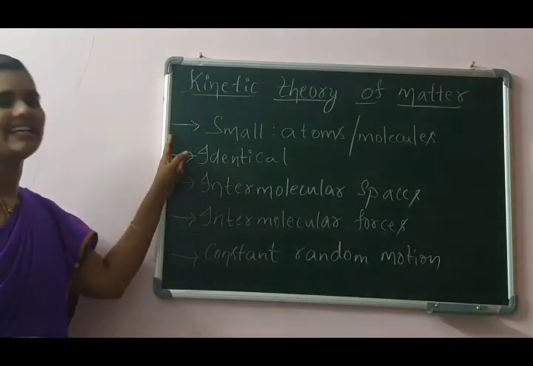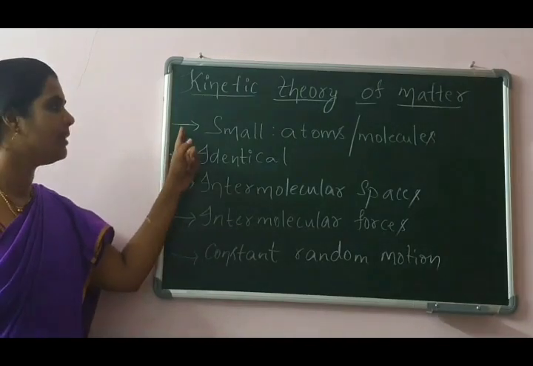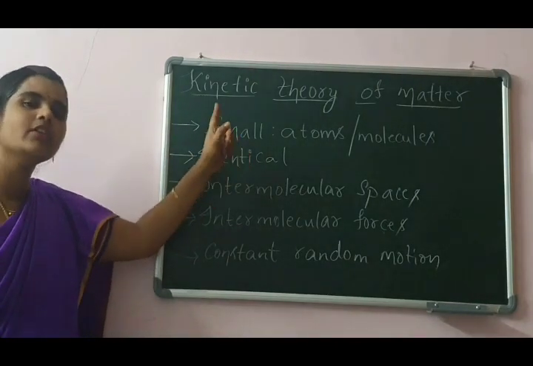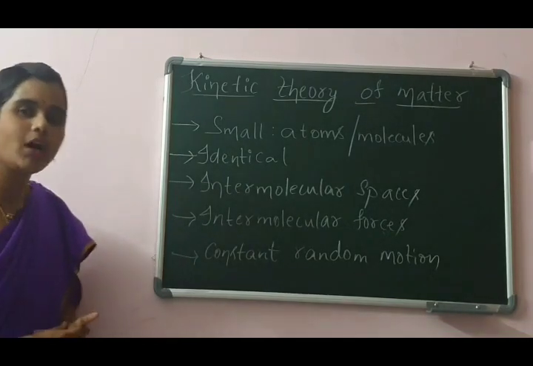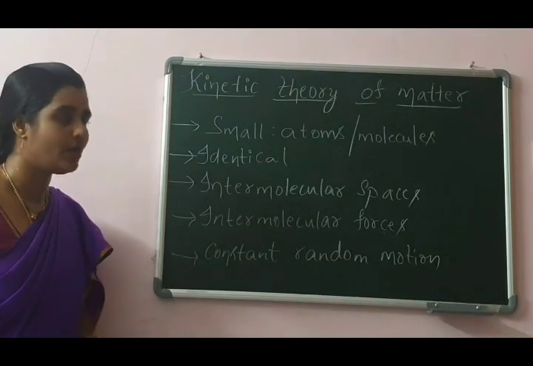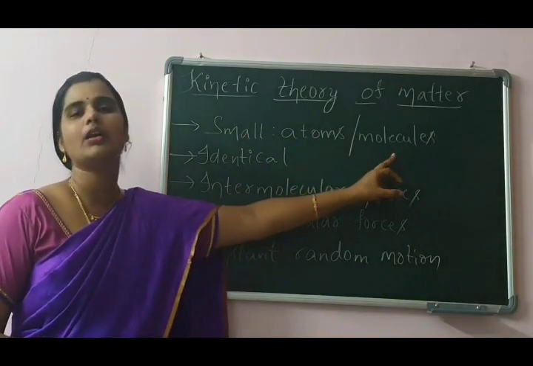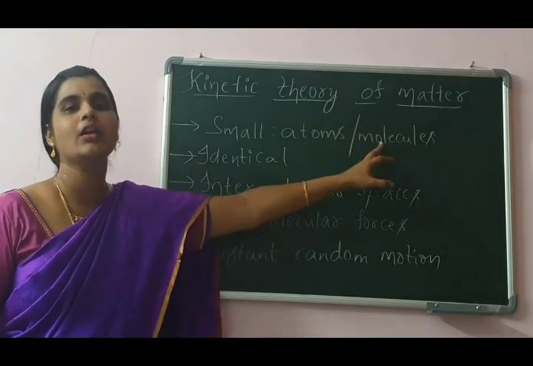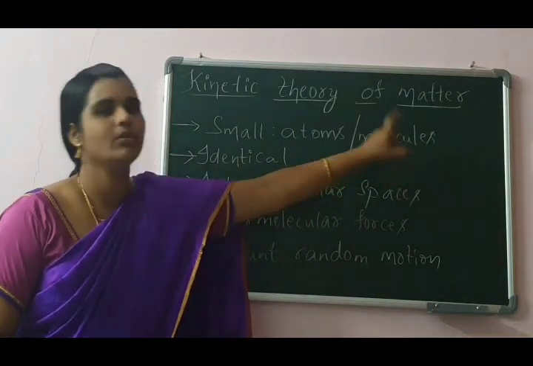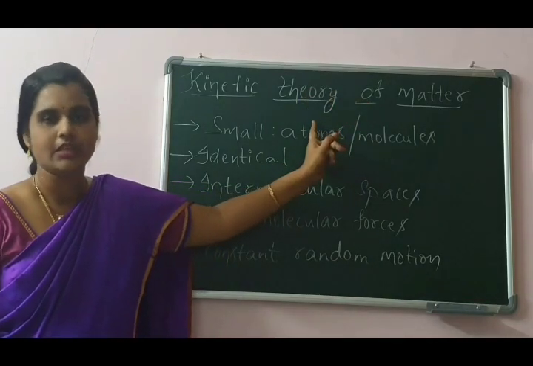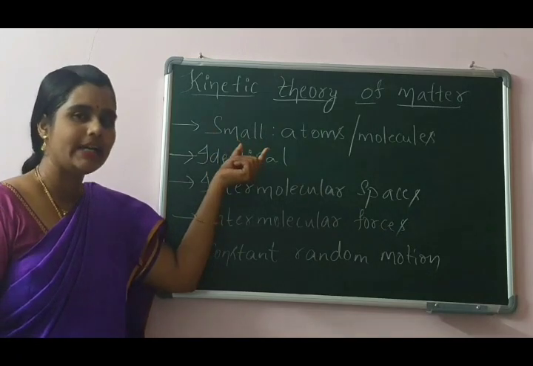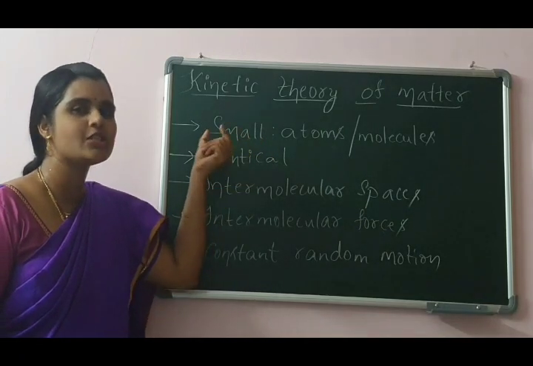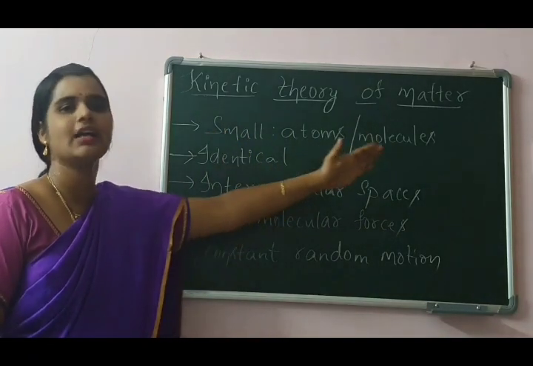So the first one is that matter is made up of small particles. The matter is made up of small particles which are known as atoms or molecules, Anu or Paramanu. We have already learnt about this. So particles of matter are very small, which are known as atoms and molecules.